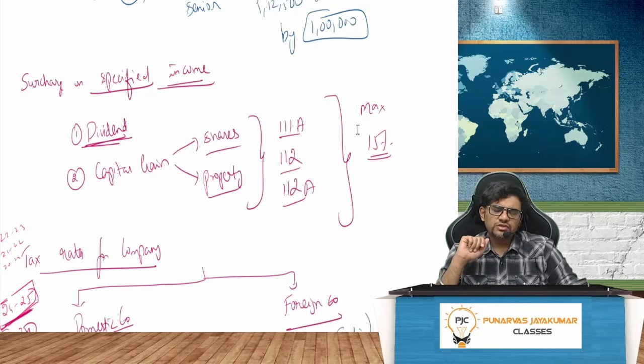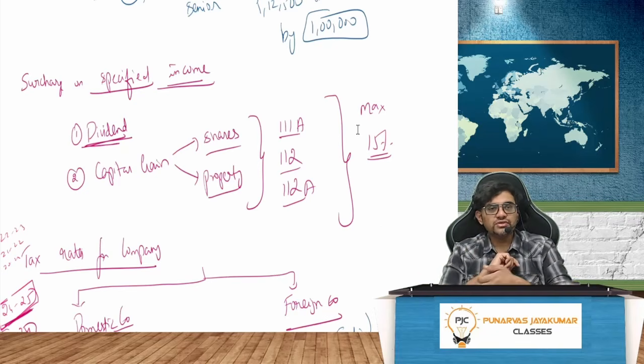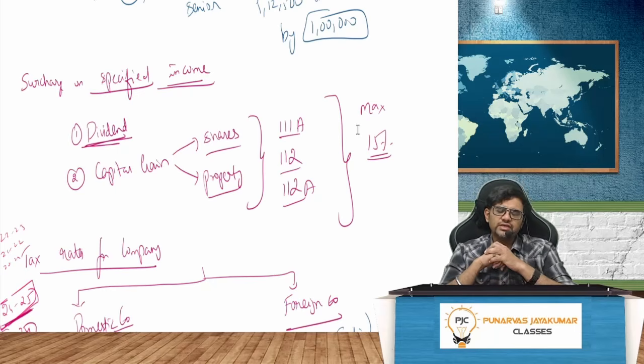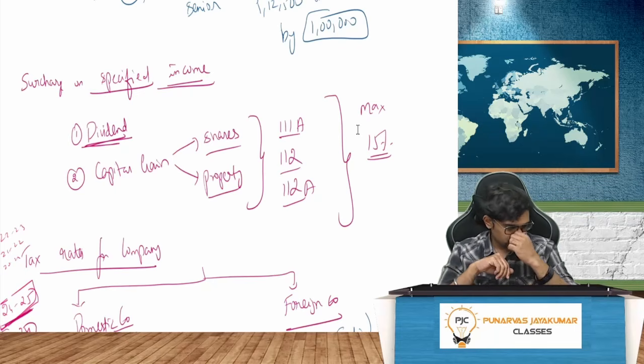Similarly, in 2017 also, there was no tax for dividend. Company had to pay something called dividend distribution tax, DDT, and then corporate dividend tax basically. And then for the shareholder, it was exempt. But in the year 2017, Arun Jaitley ji said, no, dividend will now be taxed in the hands of the shareholders.